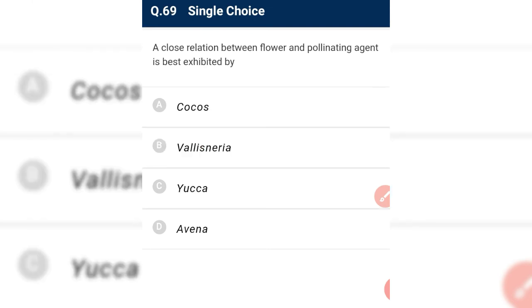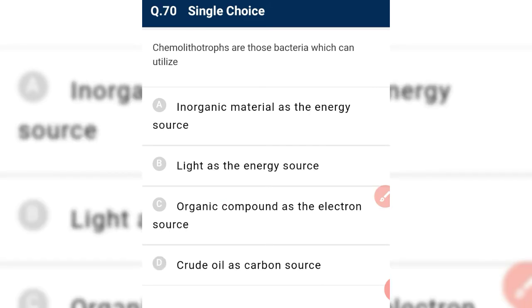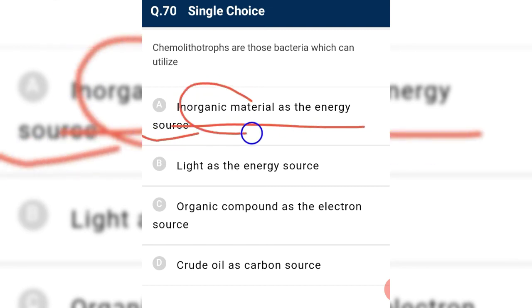A close relation between flower and pollinating agent is best exhibited by yucca with pronuba moth. Chemolithotrophs are those bacteria which can utilize inorganic material as the energy source. Chemolithotrophs are the organisms which utilize inorganic material as the energy source.